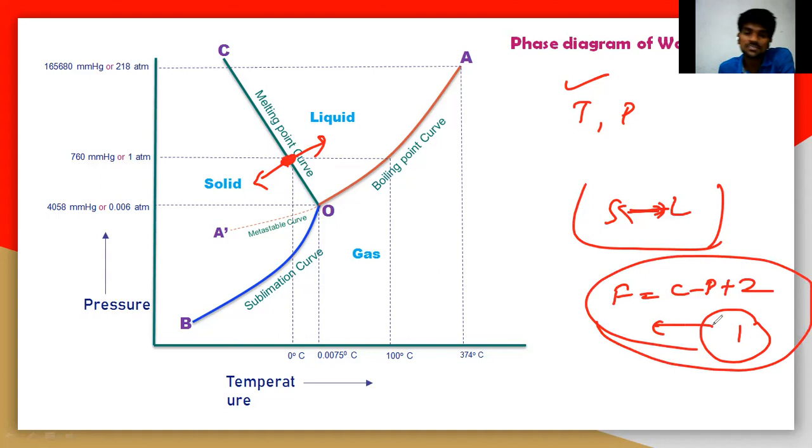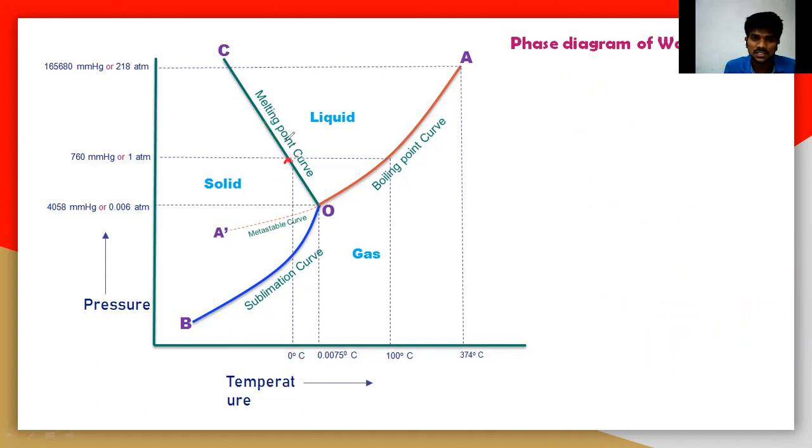So what is the reason for this? You should understand here that a degrees of freedom of 1 means you can easily move only one variable. What is the one variable? That may be pressure or temperature. So let us take, if you increase the pressure, definitely the temperature is also decreasing like this. Let us take a point on any curve like this.